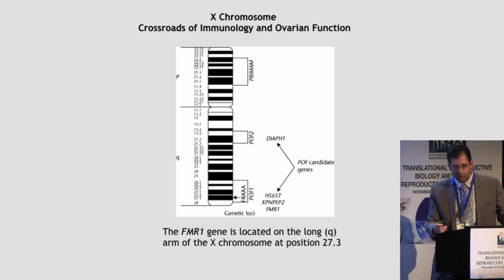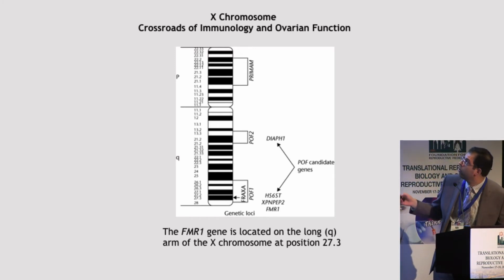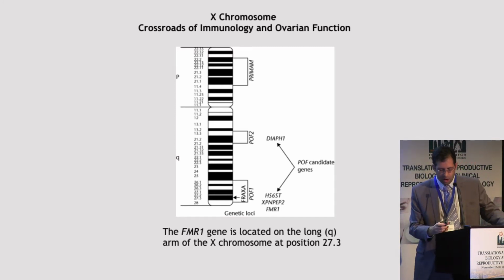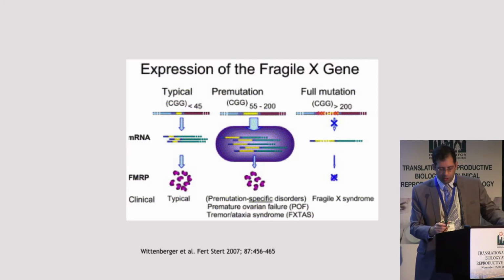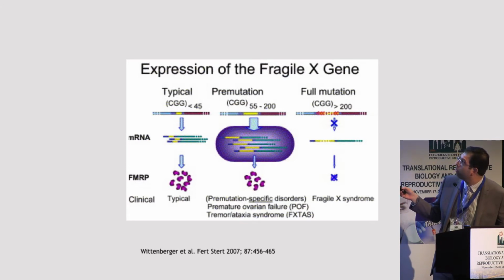And we've heard a lot today about the Fragile X in particular, but what I'd like to focus your attention on here is that the X chromosome is really a crossroads of immunology and ovarian function, with many genes that control both processes present there. I won't dwell too much on this because it was covered by the prior talks, but we know that women who have premutation FMR1 repeats will have a higher risk for developing premature ovarian failure. And our group has also studied women who have typical range mutations and shown that there are some phenotypes there as well.